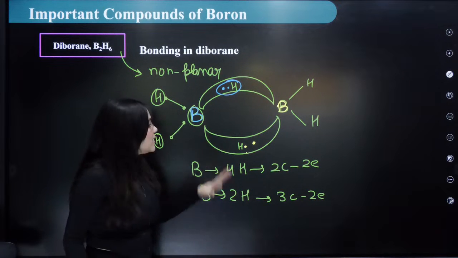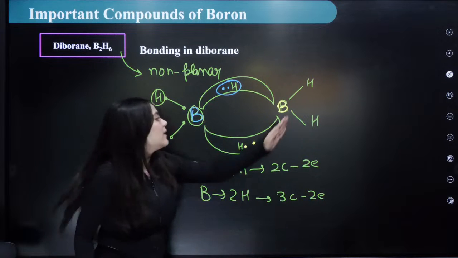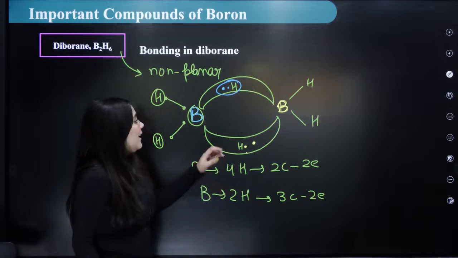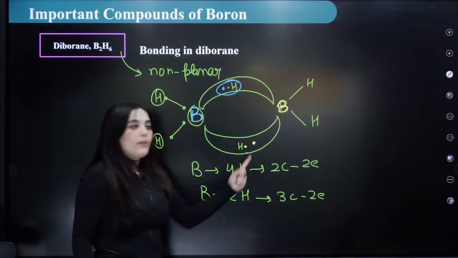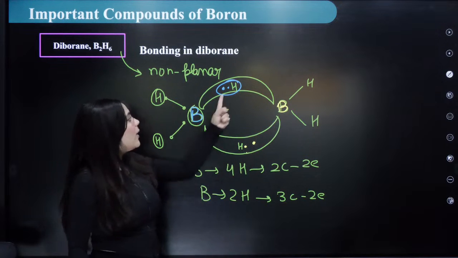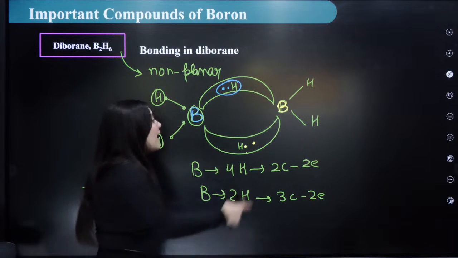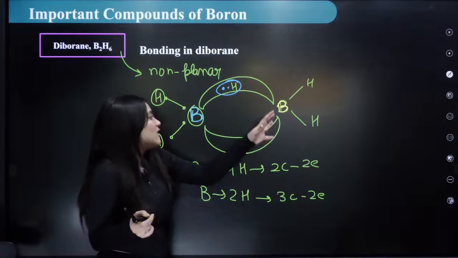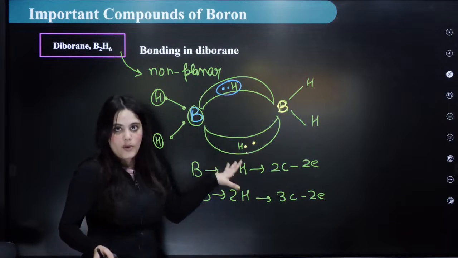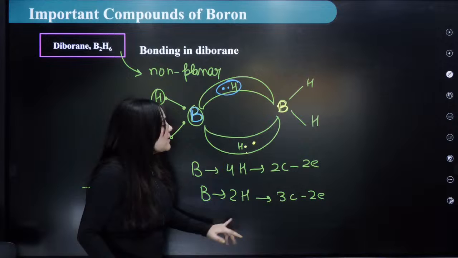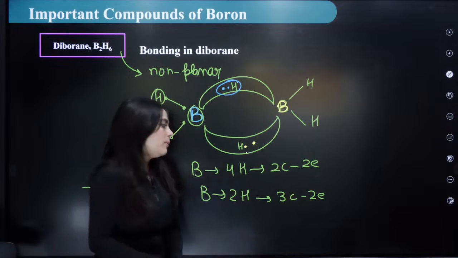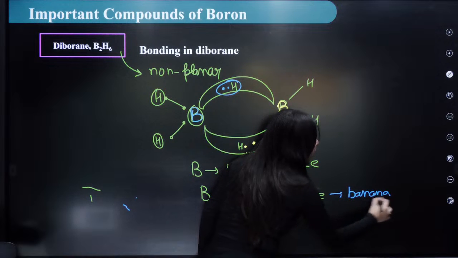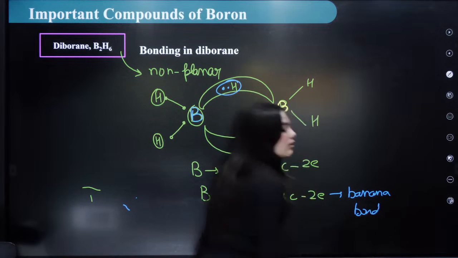But the shared electrons in the end are shared by all these atoms together. Hence it is called a 3 center 2 electron bond, a banana bond. Everybody understood? Okay?